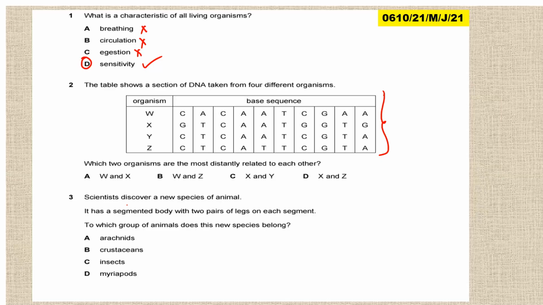Let us look at question 3. Scientists discovered a new species of animals. It has a segmented body with 2 pairs of legs on each segment. To which group of animals does this new species belong? So those that have segmented bodies are myriapods. So it belongs to myriapods, centipedes, millipedes.